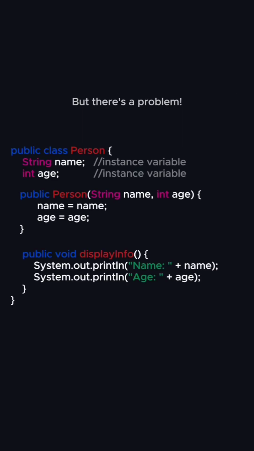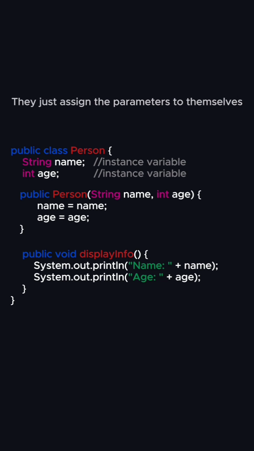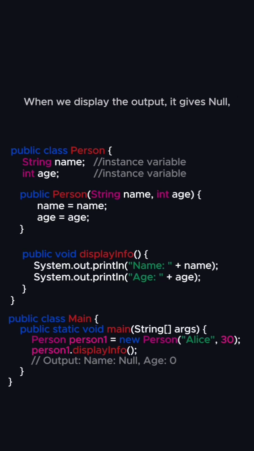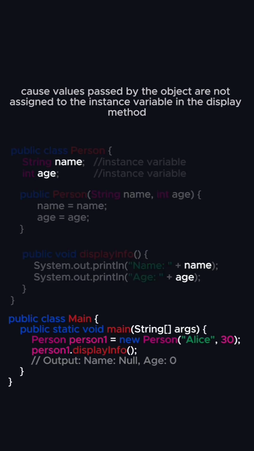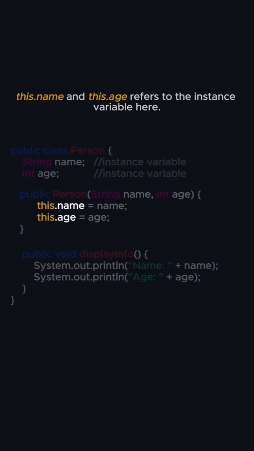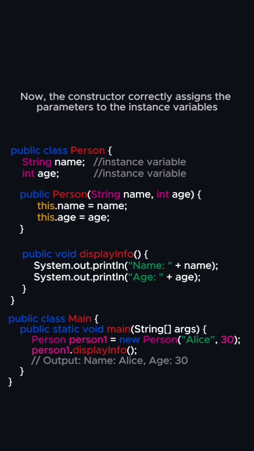But there's a problem. name equals name and age equals age doesn't assign the parameters to the instance variables. They just assign the parameters to themselves. When we display the output, it gives null, because values passed by the object are not assigned to the instance variable in the display method. To fix this, we use the this keyword to refer to the instance variables. this.name and this.age refer to the instance variables here, and we are assigning parameters to the variables like this. Now, the constructor correctly assigns the parameters to the instance variables.